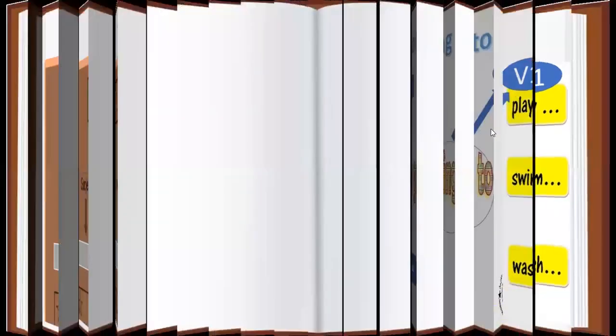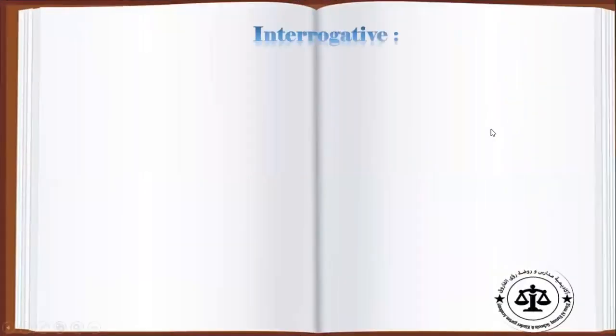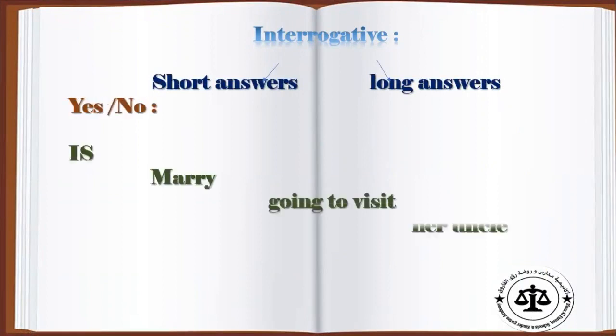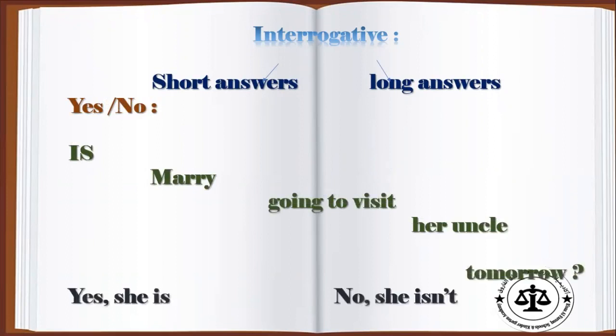And now let's start with the interrogative form of will and be going to. As you know, we have yes or no questions and WH word questions. Let's start with this example when we say, is Mary going to visit her uncle tomorrow? The short answer could be yes, she is, or no, she isn't. So here we inverted the subject and verb to be. You only need to start your question with verb to be.